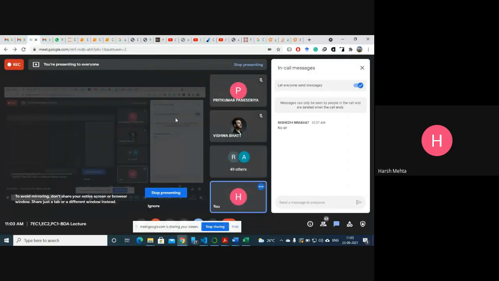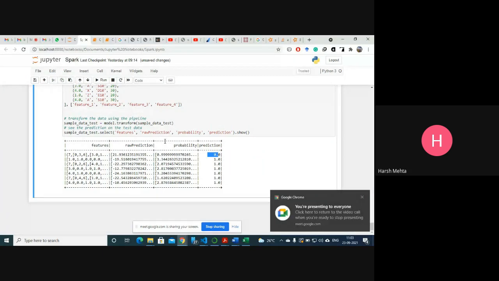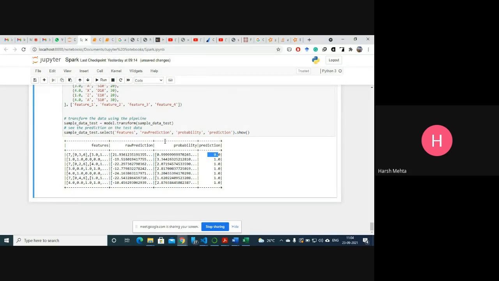Fine. So this is about Spark machine learning with the pipeline approach. This kind of thing you may not be able to implement, but you must know the definition.